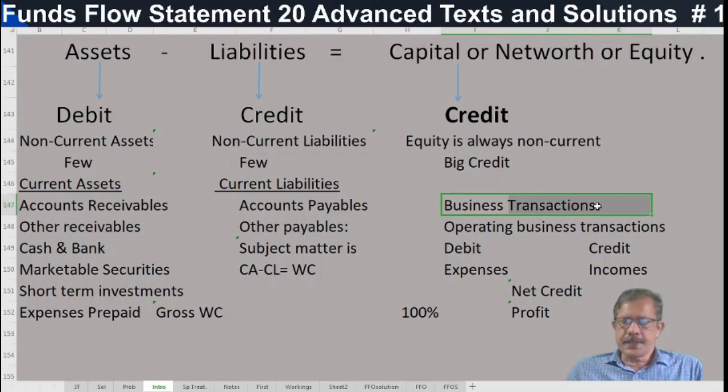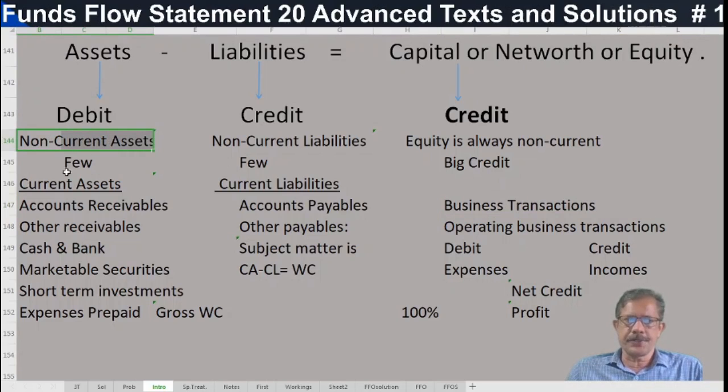There are several business transactions, and transactions affecting current assets only do not make a change in the working capital, current items. But some transactions affecting non-current assets, cross transactions, are very few. Redemption of long-term liability, issue of shares, these are not regular business transactions. There are only a few transactions in a year. But the major transaction is lying here, this credit.